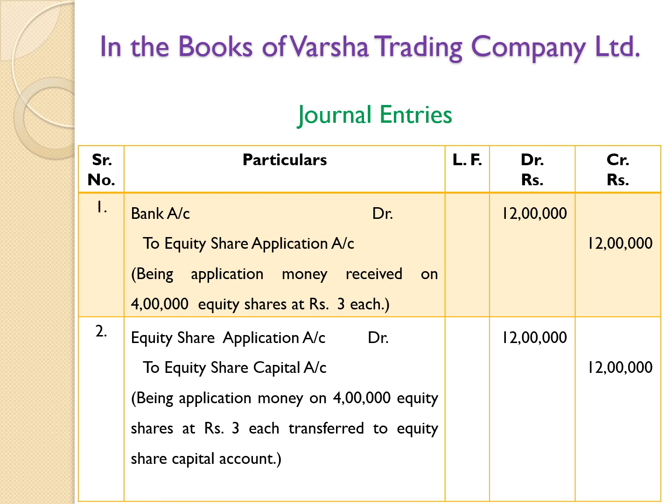Firstly, we are passing two entries about application. Here, equity shares are issued. That's why we would mention equity shares in the entries whenever necessary. First entry, application money received.